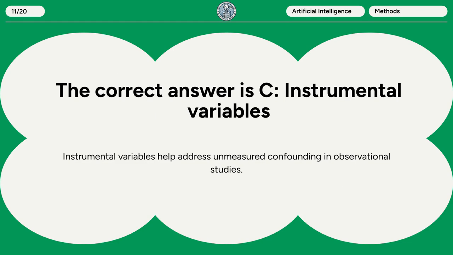The correct answer is C. Instrumental variables. Instrumental variables help address unmeasured confounding in observational studies.